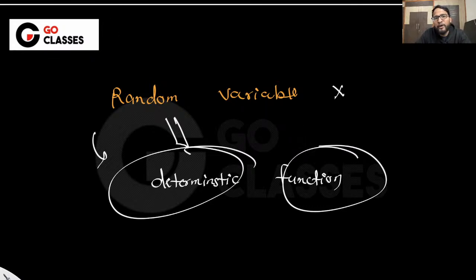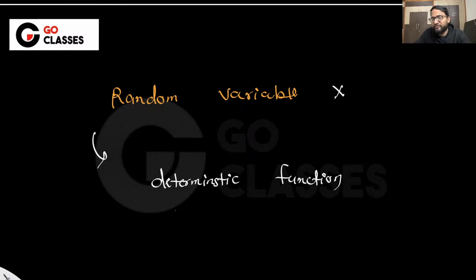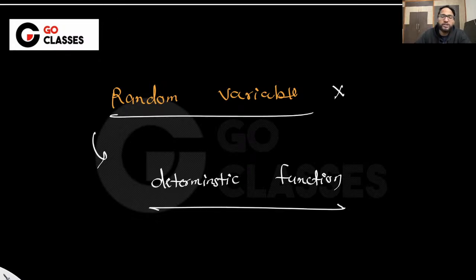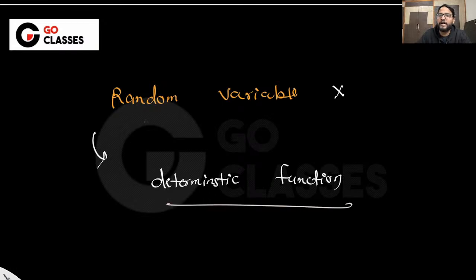Then why are people interested in calling this deterministic function a random variable, which is completely opposite of the definition that we have just studied? Why are people so fascinated with calling this deterministic function a random variable? Can anyone tell me?